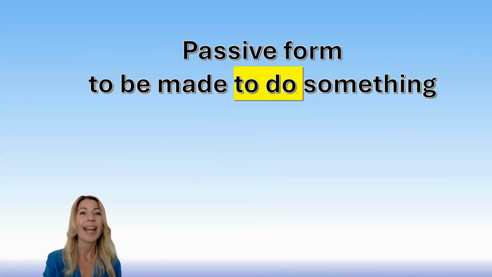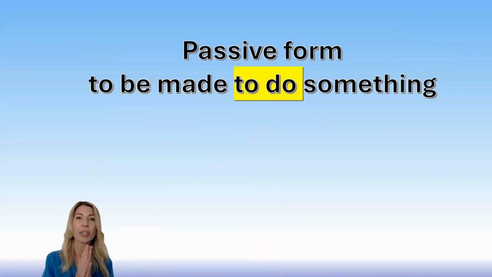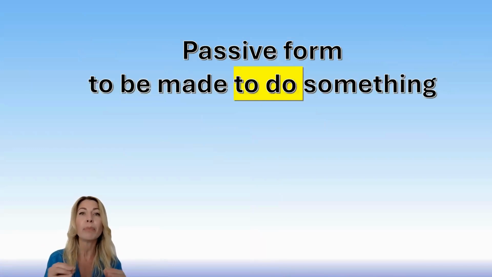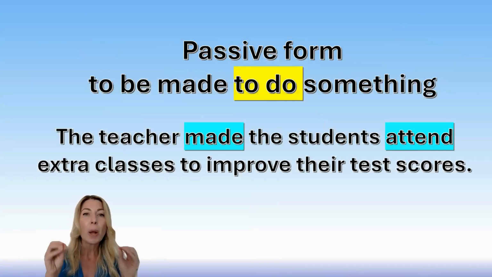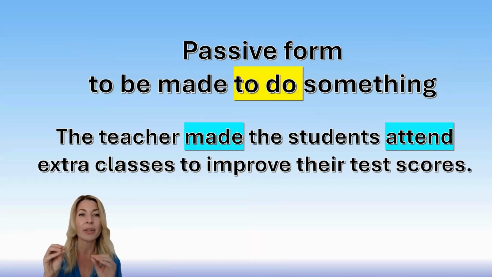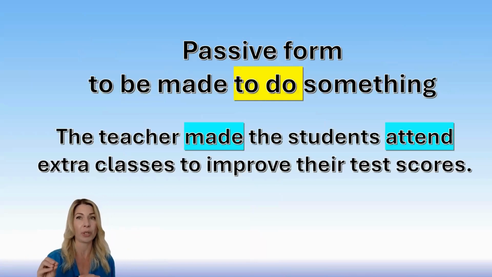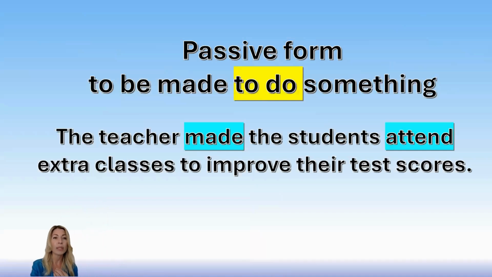Okay. Now, I'd like to mention something also about the passive form with the same structure, to be made to do something. Why? I will explain in a moment. Let's look at this sentence. The teacher made the students attend extra classes to improve their test scores. Remember, I talked about this, make somebody do, made the students attend. This is the causative structure. But sometimes, and I'll show you in a moment, we can use this in passive form.